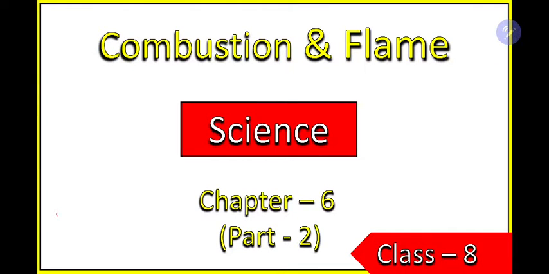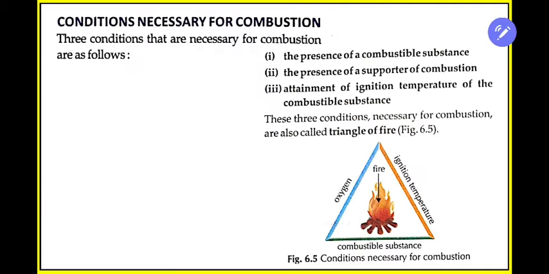So, after our last class, we have started a new chapter, that is chapter 6, and we have discussed combustion. Today we'll discuss what are the conditions necessary for combustion and how we can prevent fire. These things we will discuss in today's class. So, there are three conditions which are very important for combustion. What are these? We know what is combustion, right? To catch fire. So there are three conditions.